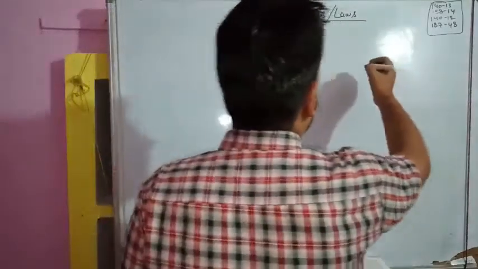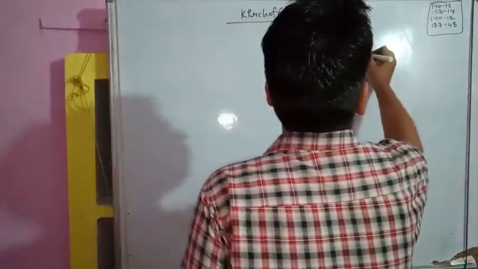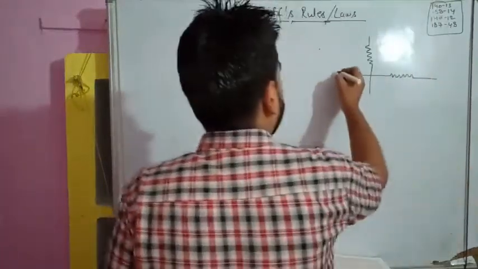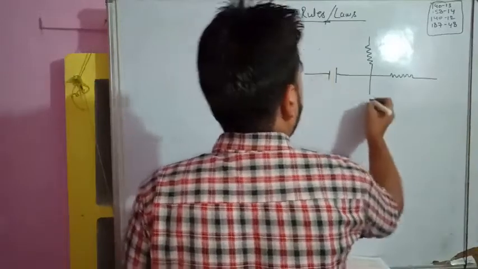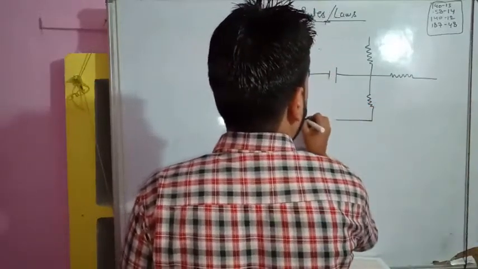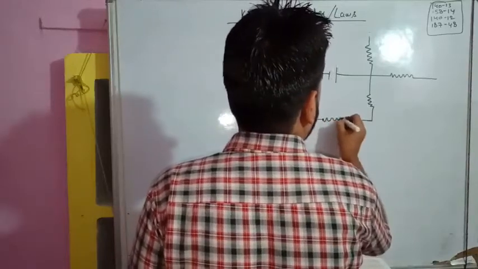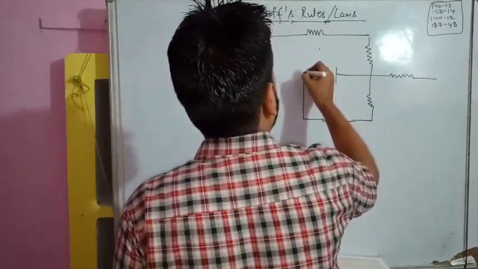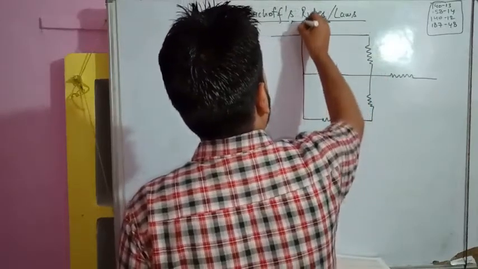I am drawing a circuit diagram, and that diagram will be a little bit complicated, so don't worry about that. Suppose there is an EMF, there is a resistance, and a very simple circuit. Suppose here also is a resistance, and this is a joint like this.